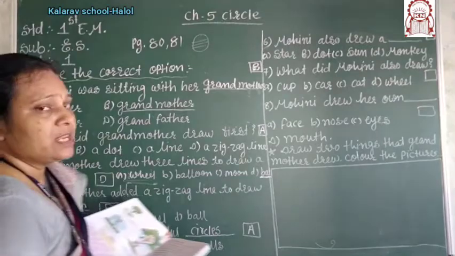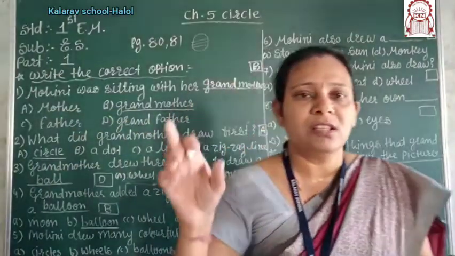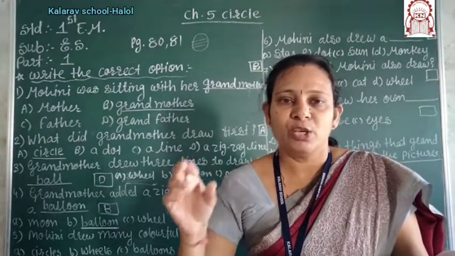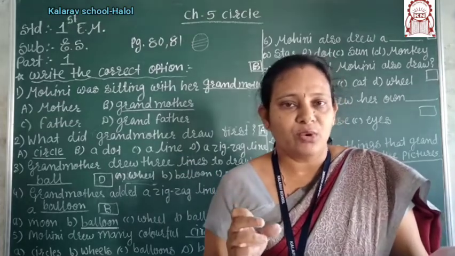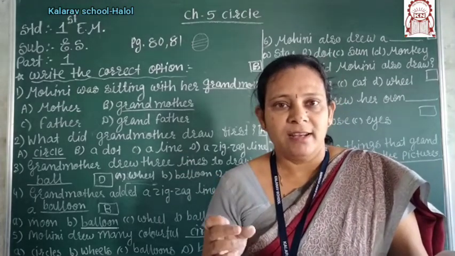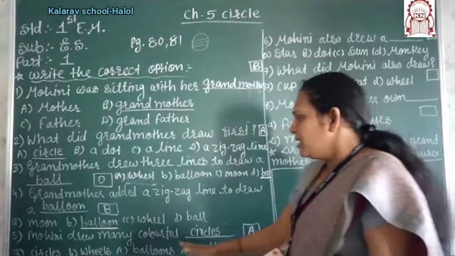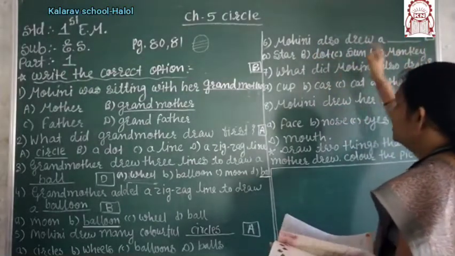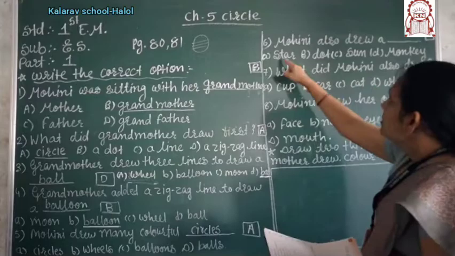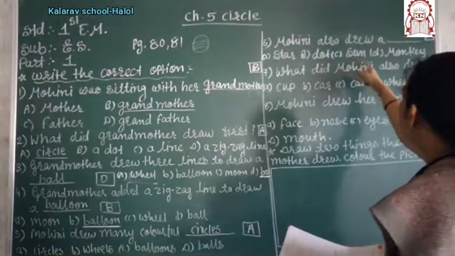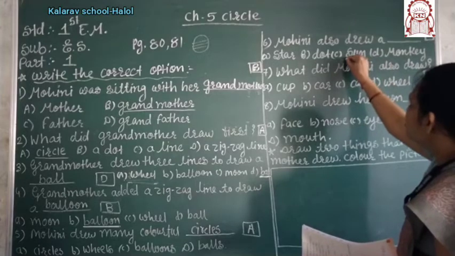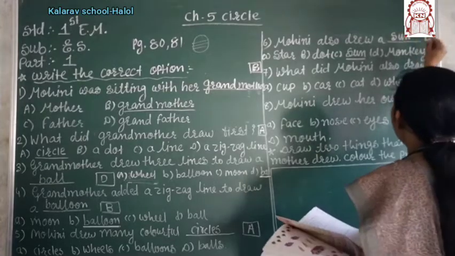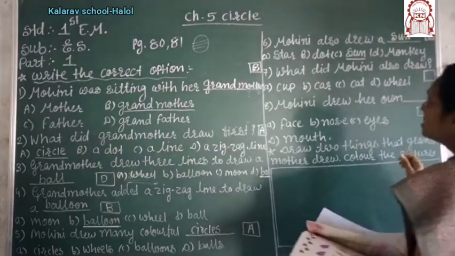I already told you, when Mohini learned how to draw the circle, then after she drew ball, balloon, and then after she drew many circles, she also drew the face, sun, and wheels also, right? So Mohini drew different types of circles. Mohini also drew a blank. Mohini also drew a star, dot, sun, monkey. Then Mohini has to draw the sun. Here is written sun, and in the box it is C.